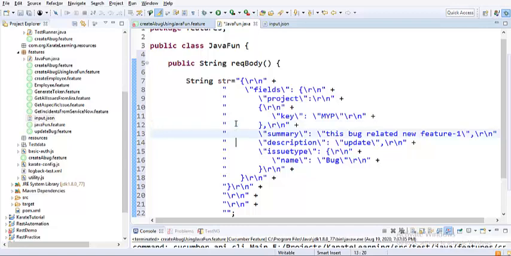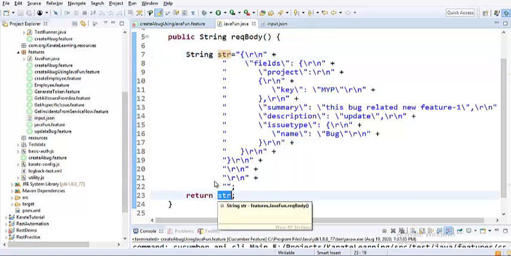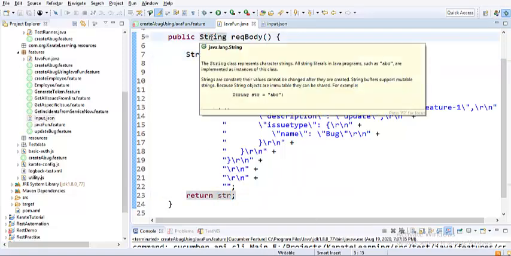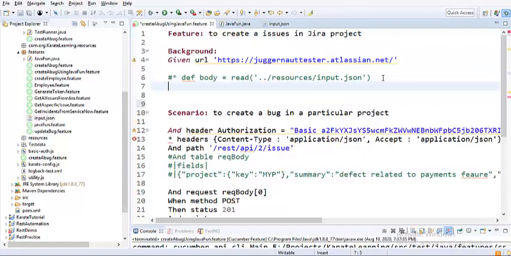Yeah, I think Photon is the version, and inside that you get the latest version that is available. So what I'm doing here is a simple method, guys. I just created a request body method. I am storing this request body in a variable called str, and I'm just returning it. Since it is of string type, my method is also string. Now I'll go to the feature file and I'll show you how to call the Java function.